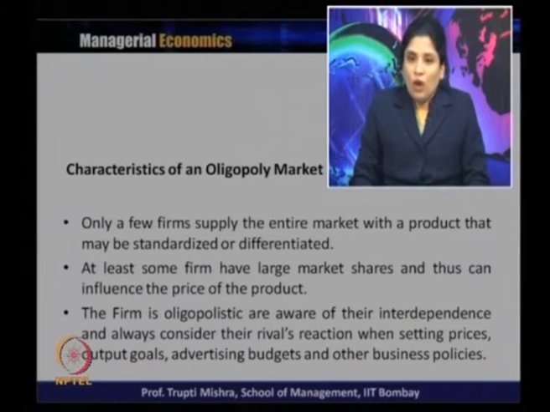So it's not only one firm; there are many firms, and those with a larger market share can influence the price of the product. The firms are oligopolistic and are aware of their interdependence, and they always consider the rival's reaction when setting price, output goals, advertising budgets and other business policy.